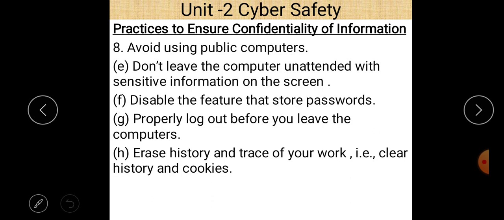Properly log out before you leave the computer. Before you leave the computer, properly log out of your account, whether it is your bank account, your social media accounts, or your Gmail account, whatever it is. Last is erase history and trace of your work. Clear history and cookies. So clear the cookie data so no one can easily guess what you searched on a particular computer. So those are the practices to ensure confidentiality of information.